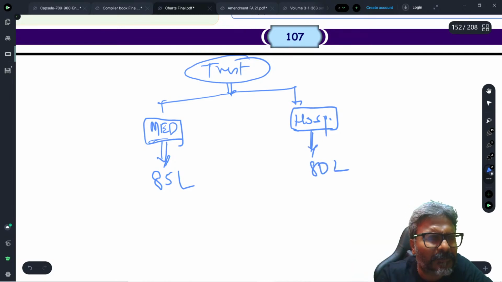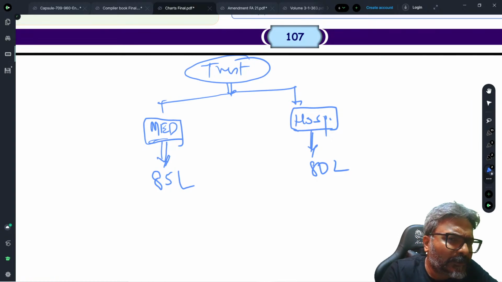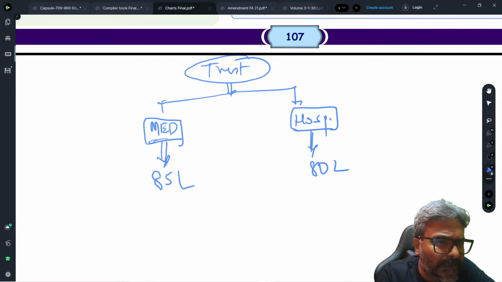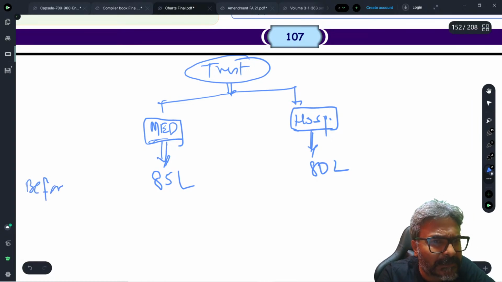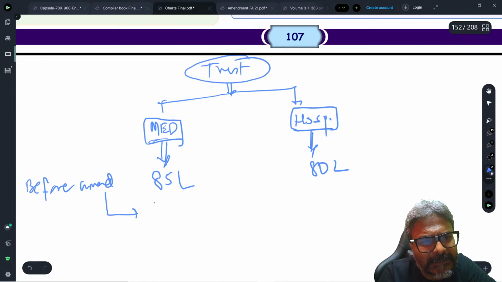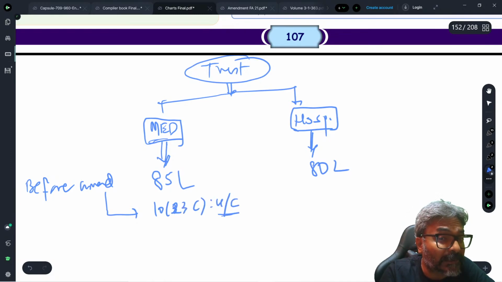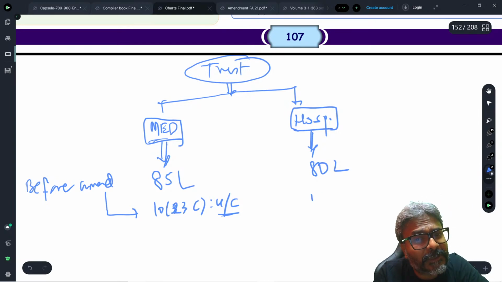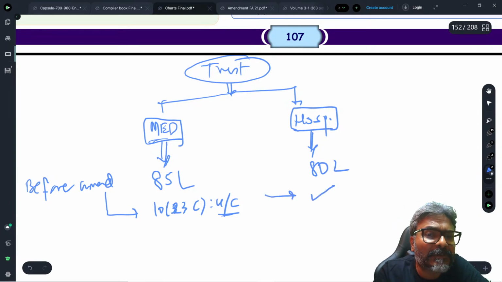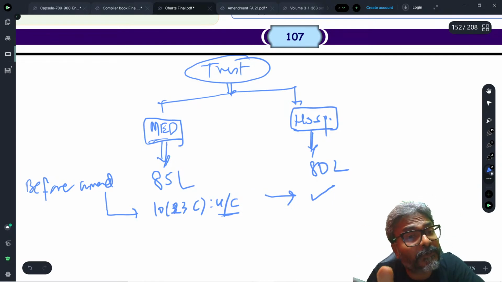Before amendment, we used to say that 10(23C) exemption was allowed unconditionally. Same here also. This was the before amendment provision.